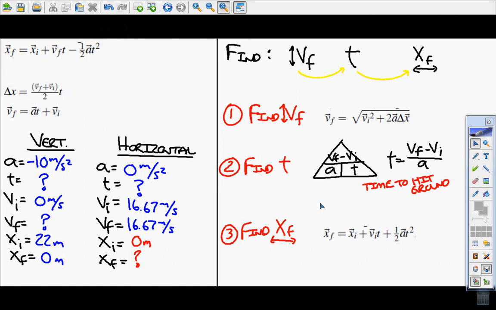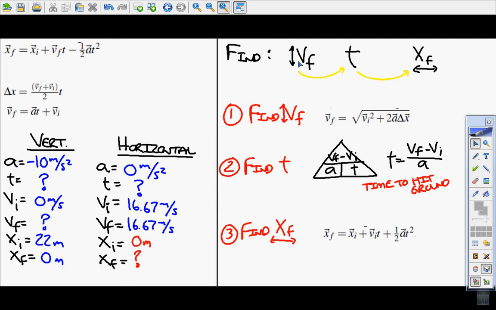Alright, so a little bit of a recap here. What we started with was how do we choose what variables go where? How do we fill in that information? The second thing we looked at is how can I take that information and set up what I am going to do? How am I going to solve this problem? I figured out that I need to find xf horizontally, but in order to do that, I first needed to know time, and in order to do that, I first probably needed to find the final velocity.